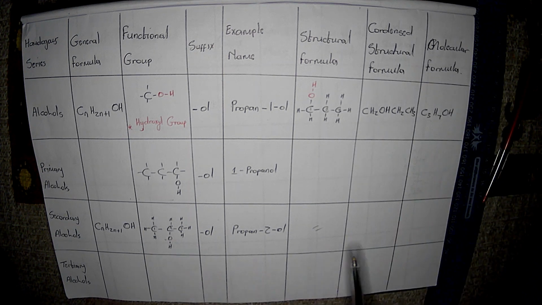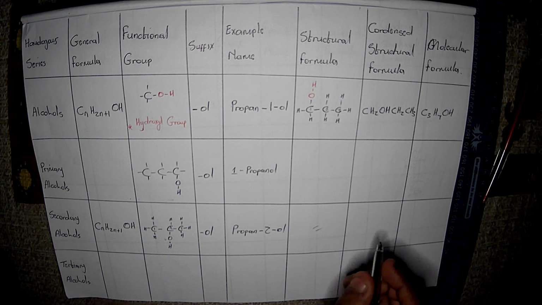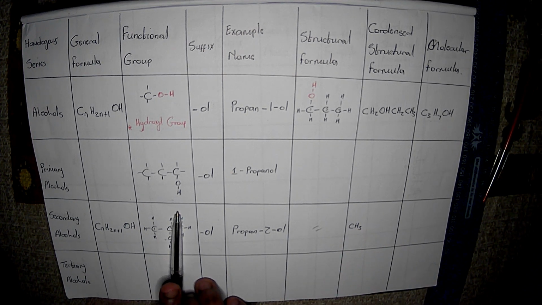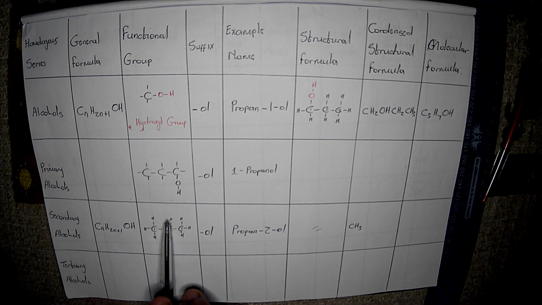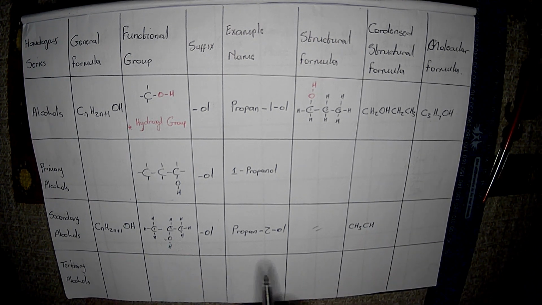Our condensed structural formula now. Remember, we focus on each carbon atom as we go along. So in the first one, we have 1 carbon atom and 3 hydrogen atoms. In the second carbon atom, we have 1 carbon atom and 1 hydrogen atom, as well as this OH group, which is your hydroxyl group. Okay.